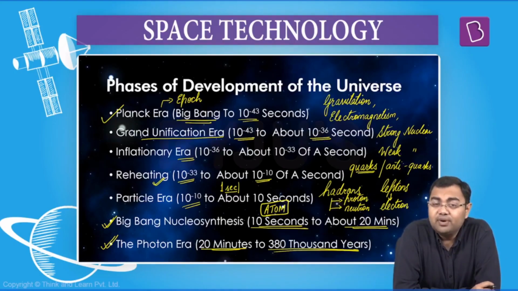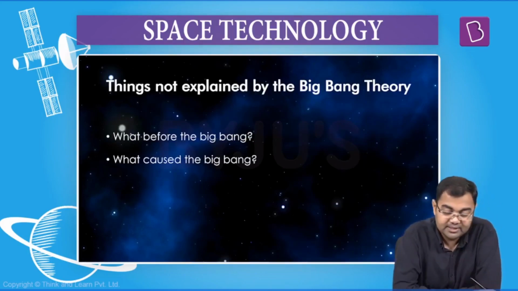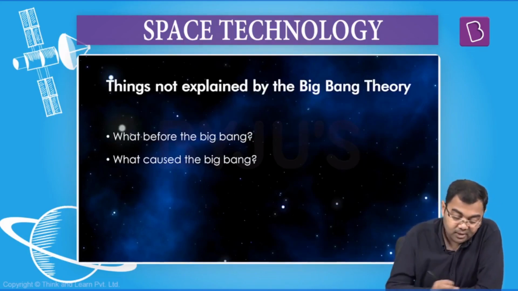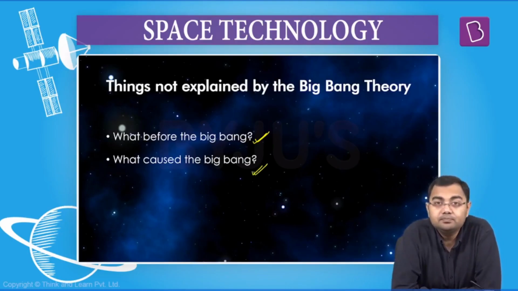Now, after the Big Bang Theory, there is one more thing that becomes important here, and that is to understand that there are things that have not been explained by the Big Bang Theory. There are two very important things that have not been explained. One, what before the Big Bang, and what caused the Big Bang is the second.